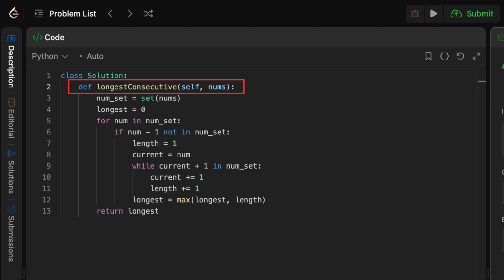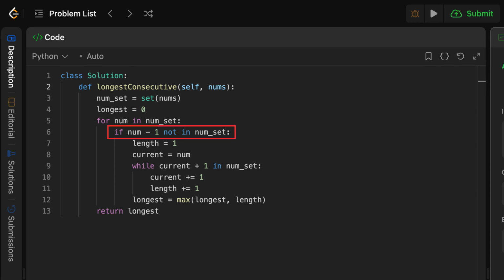Our goal is the same: find the longest streak of consecutive numbers like 5, 6, 7, 8. This converts the list into a set. A set removes duplicates and gives O(1) lookups, which our strategy depends on. We create longest to track the longest streak we found so far. Now we loop through each unique number in the set. This loop is O(n) because the set contains unique integers.